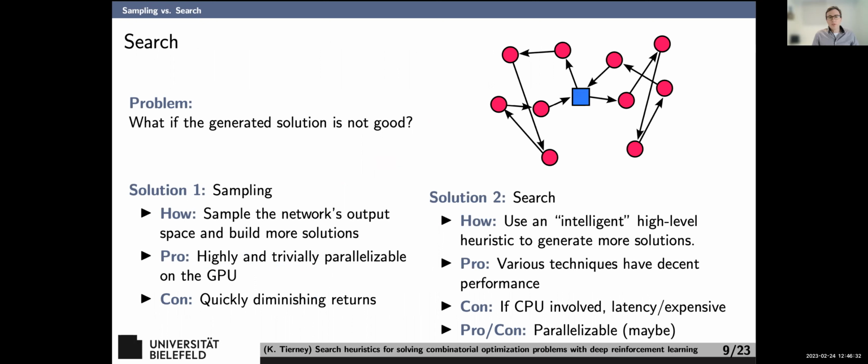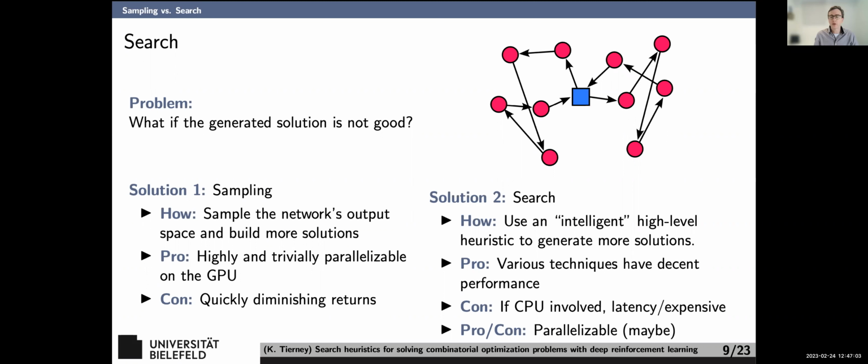Okay, but the problem here is, I made a solution, and the question is, what do I do if the solution I generated isn't good? Well, I can sample from the network's output space and build more solutions. This is great because it's highly and trivially parallelizable on the GPU. But the con is the quickly diminishing returns. You sample for half a second and you've pretty much found the best solution you're going to find through sampling, right? Because it's dumb. It's just random. So we propose to basically apply search on top of the model.